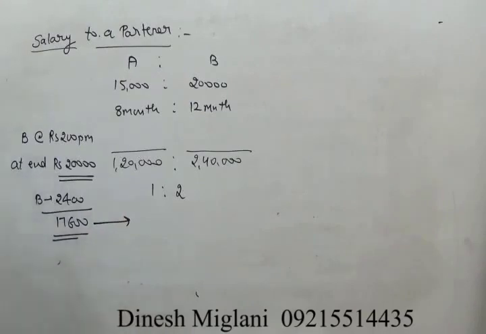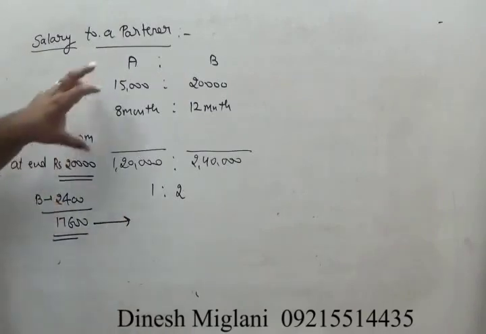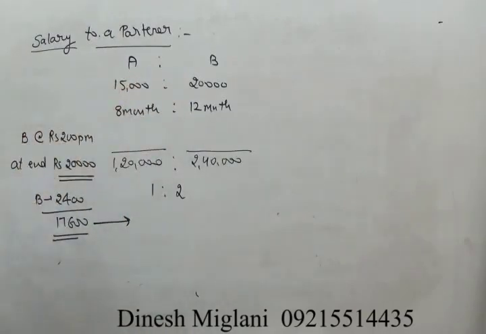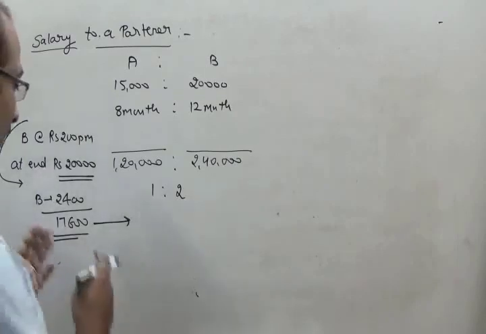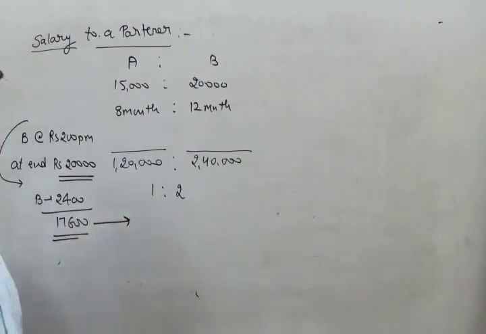Just try to check again what I have done. For finding the profit sharing ratio, our concept remains the same. Same thing we have to apply. After we find the profit sharing ratio, the next thing that we do, if a partner is being paid a salary per month, that salary has to be subtracted from the total profit. This is 20,000 minus 2,400. You will get 17,600. Now after this, we have to divide this 17,600 in the ratio of 1:2.